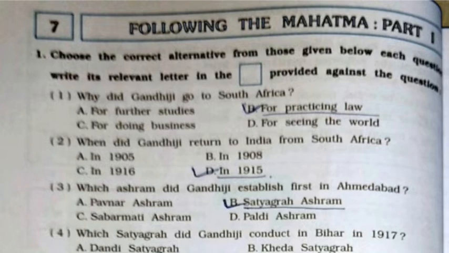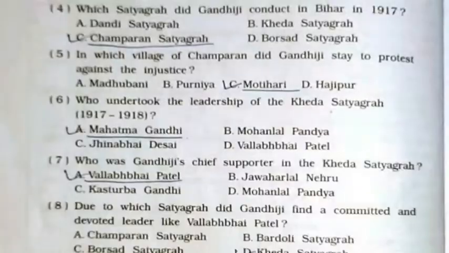Third, which ashram did Gandhiji establish first in Ahmedabad? It's option number B, Satyagrah Ashram. Fourth, which Satyagrah did Gandhiji conduct in Bihar in 1917? It's option number C, Champaran Satyagrah. Fifth, in which village of Champaran did Gandhiji stay to protest against the injustice? It's option number C, Motihari.